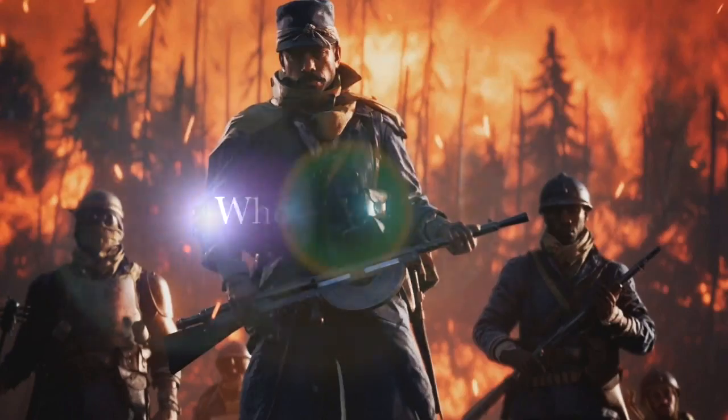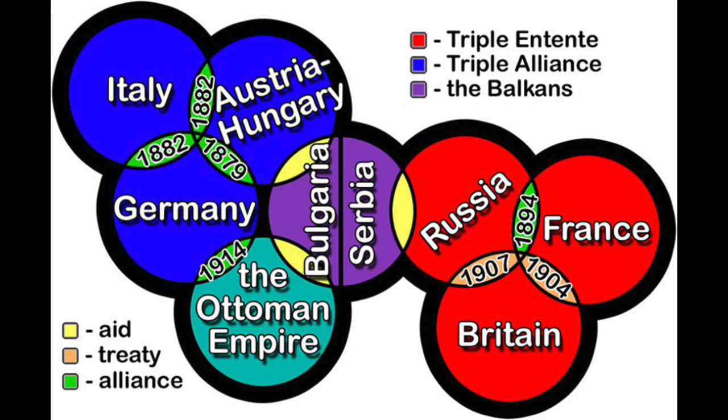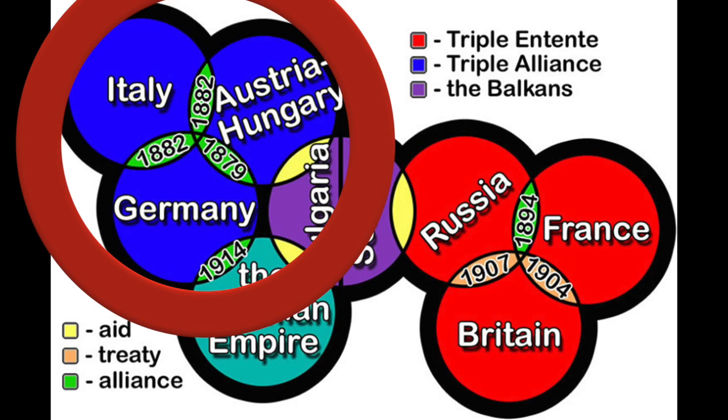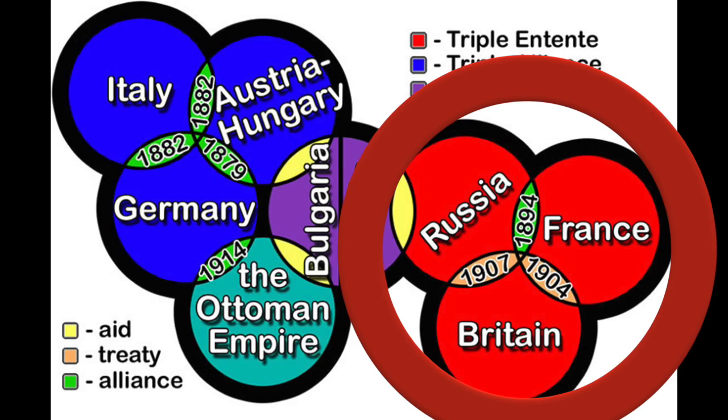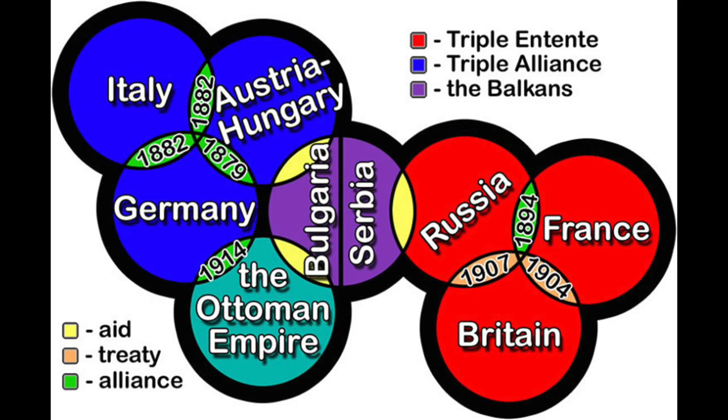That's great. Who was involved? Before 1914, the great powers were in two large alliance groups. There was the Triple Alliance, which had Germany, Austria, Hungary, and Italy, and the Triple Entente, which included France, Russia, and Britain. As the war went on, the two sides changed significantly.